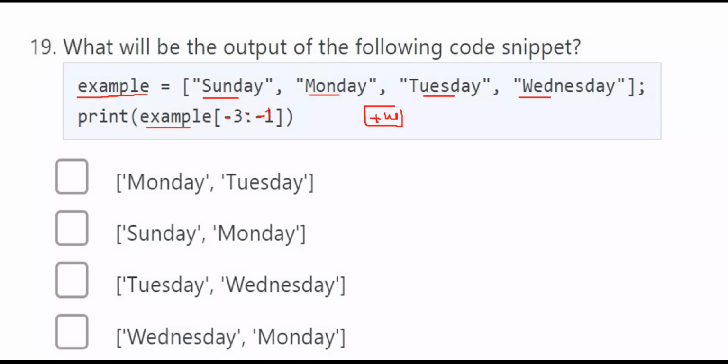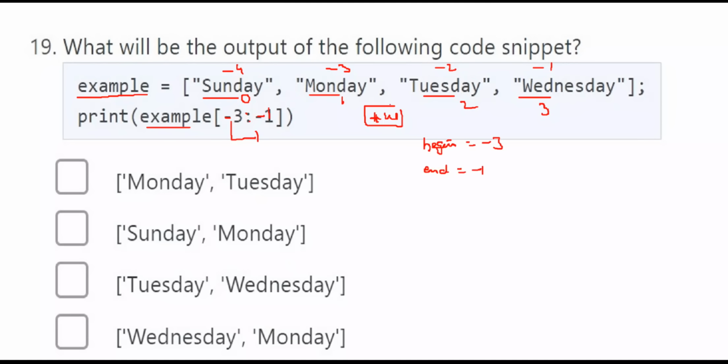Usually the indexing starts from left to right as 0, 1, 2, 3. From right to left it is -1, -2, -3, -4. This is the negative indexing. So the direction is positive direction. So where does it begin? Begin is equal to -3. End is equal to -1.